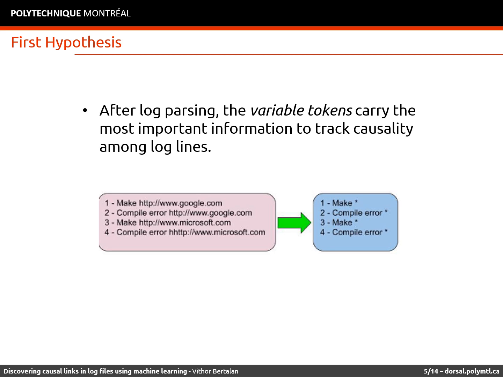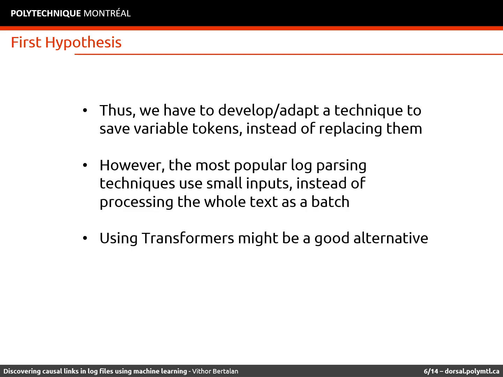Seeing those 4 log lines, we can identify that lines 1 and 2 are connected and lines 3 and 4 are also connected. However, the computer must also learn that. So, after parsing the logs, we can use the common variable tokens between the lines to track the causality. So, our intention is to create a new parsing approach that saves the variables, instead of just replacing them as a normal parser would do.